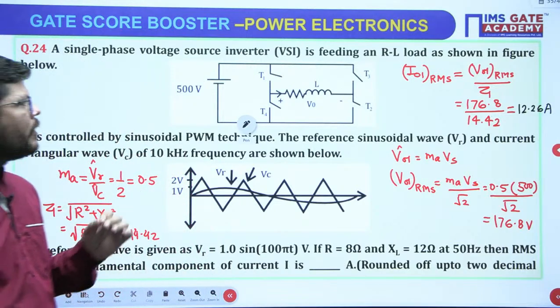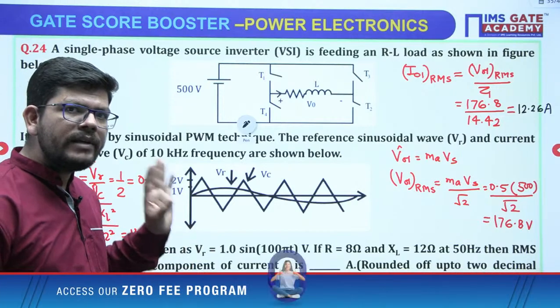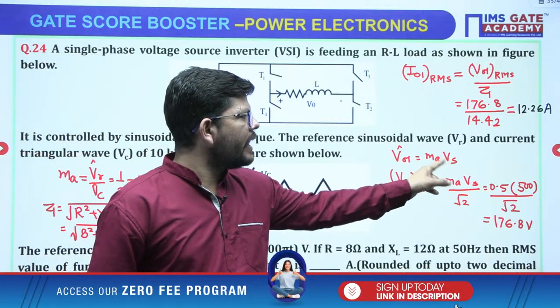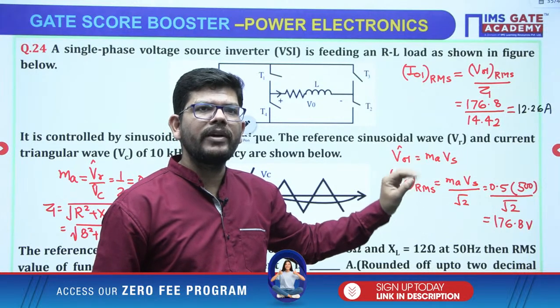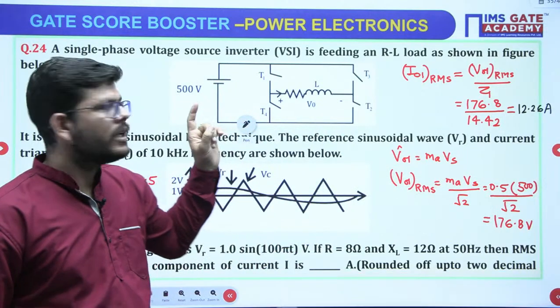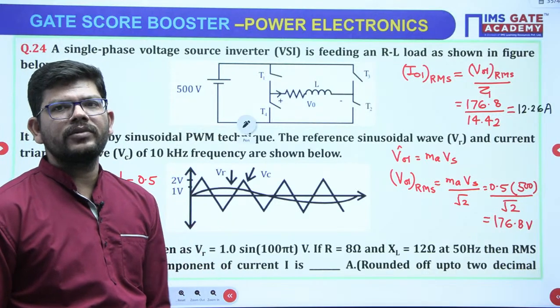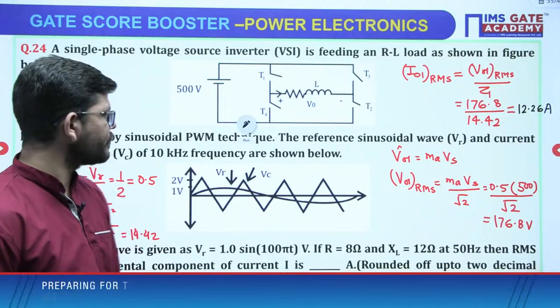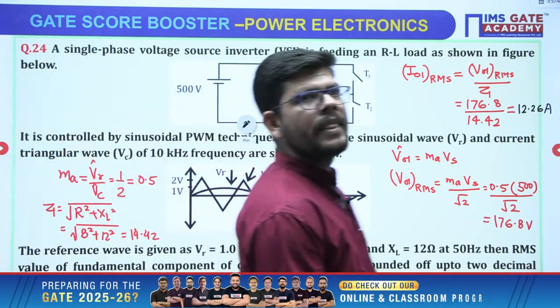The same problem may be repeated for a half bridge inverter. Then there is only one change: you have to write MA Vs by 2, where Vs will be the VDC voltage. So in this way you can solve this question. Got it? I hope that it is clear, right?